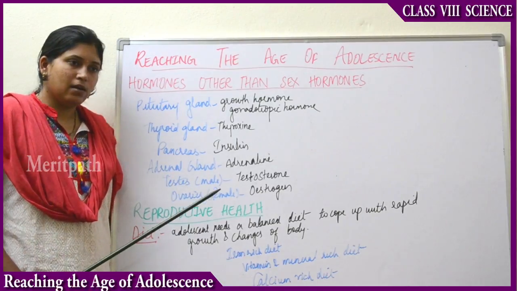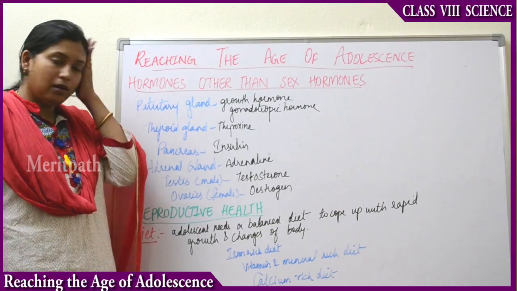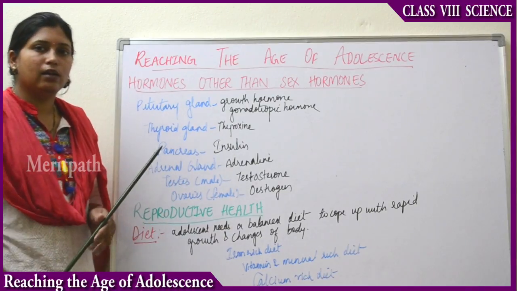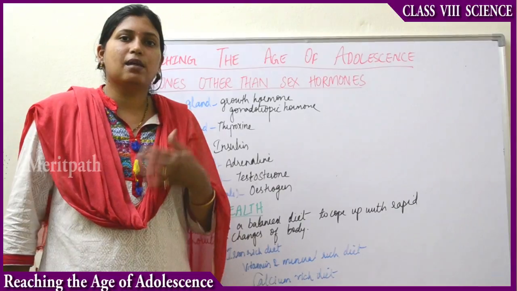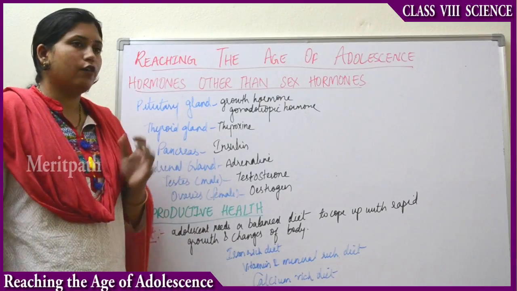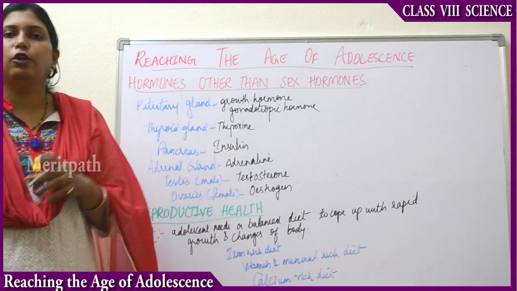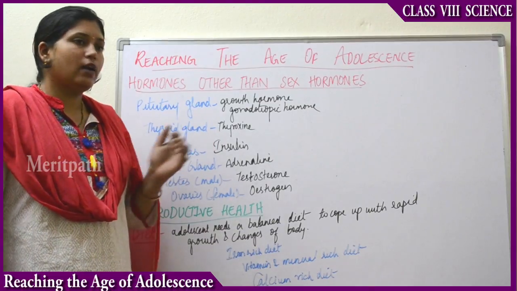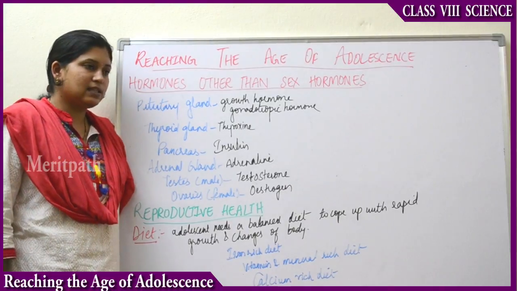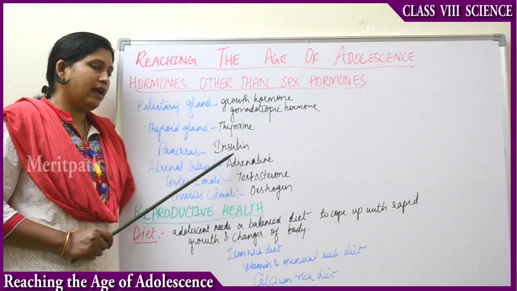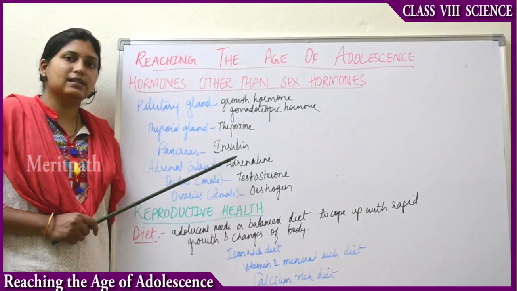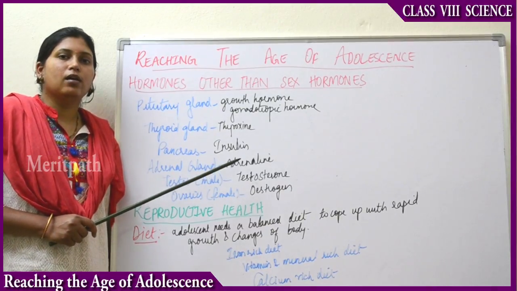Next is the pancreas. The pancreas is situated above the stomach. It secretes the hormone insulin. The insulin metabolizes the glucose content of the body. So if the pancreas is not functioning properly and the body is not able to produce insulin, then arises a condition called diabetes. So diabetes is the disease where the pancreas is not able to produce insulin on its own. So imbalance in secretion of insulin leads to the diabetes disease.